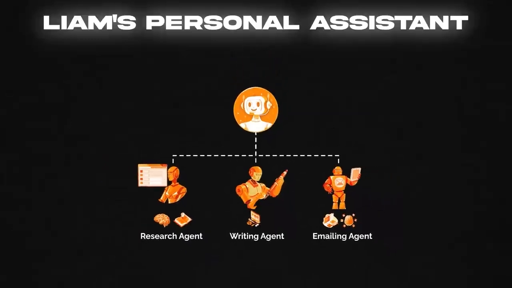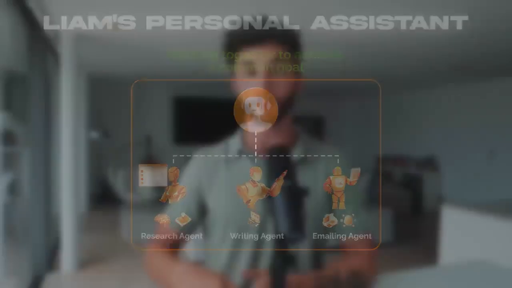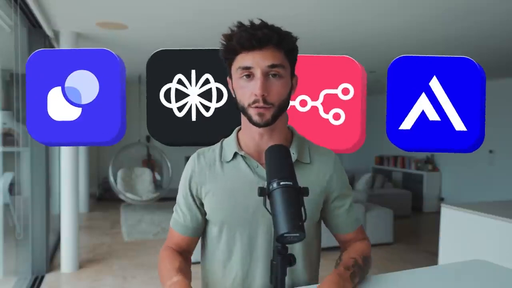And so each of these agents can be specialized in their specific task with multiple tools, and then they all work together to achieve a common goal. This is exactly what major companies like HubSpot and Microsoft and Google are building towards. It's these entire workforces of AI agents that can handle complex business processes automatically. In the next chapter, I'll show you how to build AI agents like this for yourself using no-code tools. But first, we need to understand the different ways that these agents can actually be used in the real world.